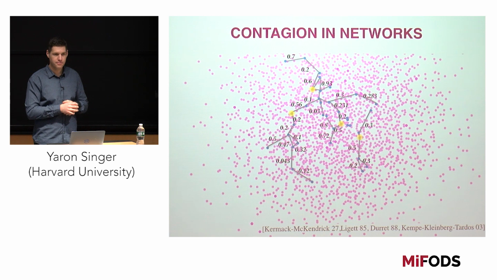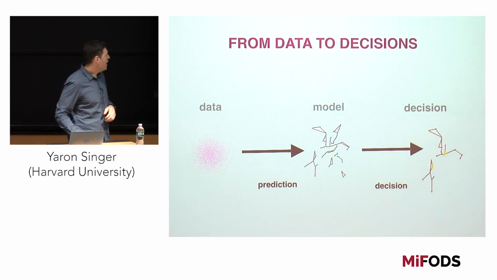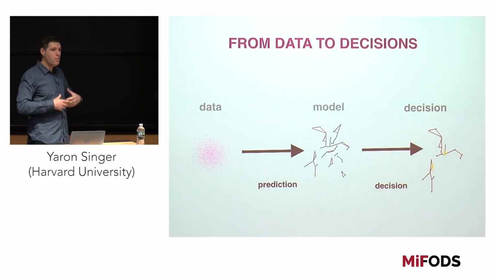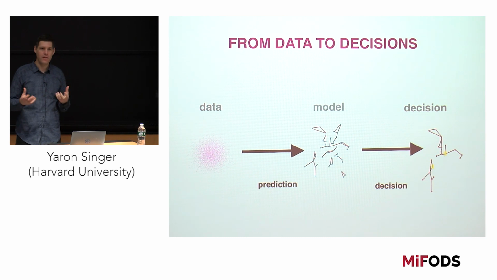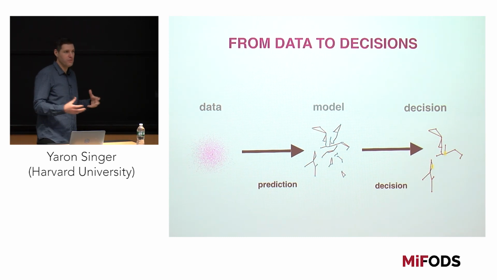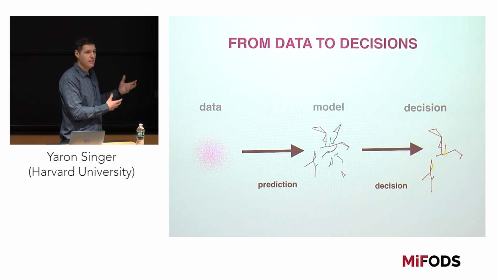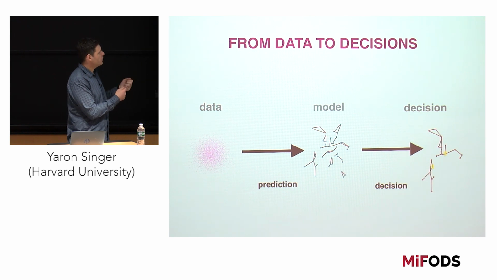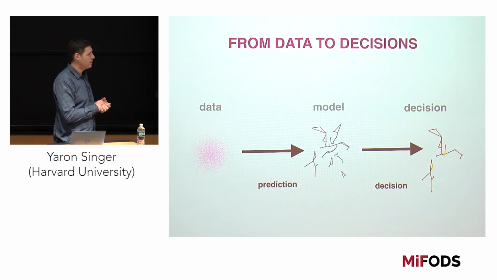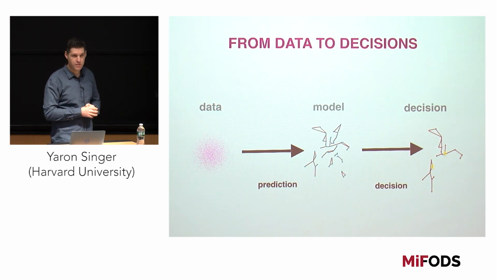Does that make sense? So again, we don't know the model. There's no weighted graph, there's no ground truth. Instead, there's data. We use predictions to come up with some sort of model, and after we come up with a model, we apply an algorithm to come up with a decision on who to select that's most influential.